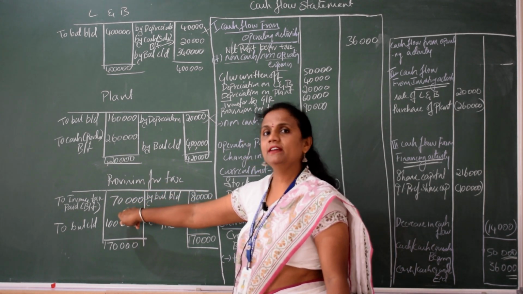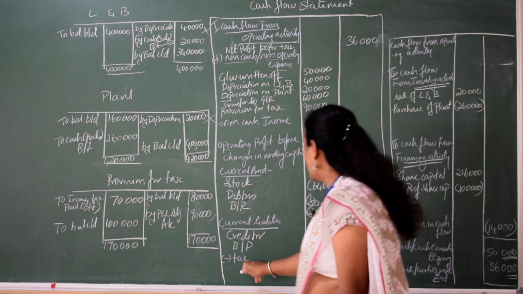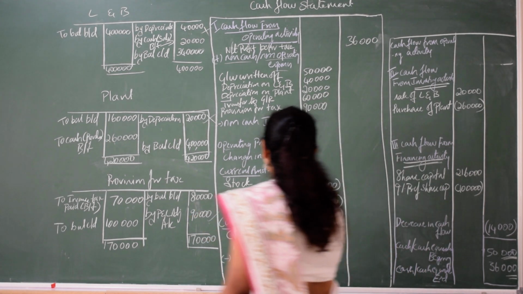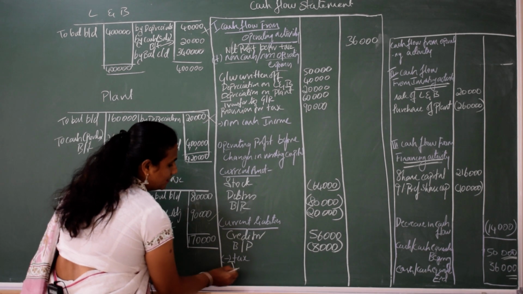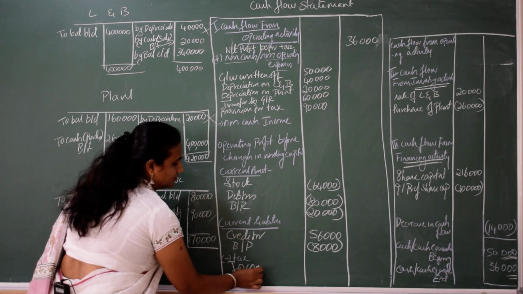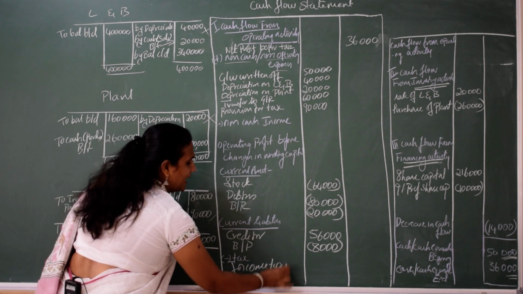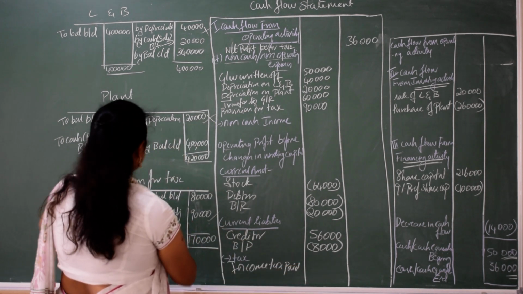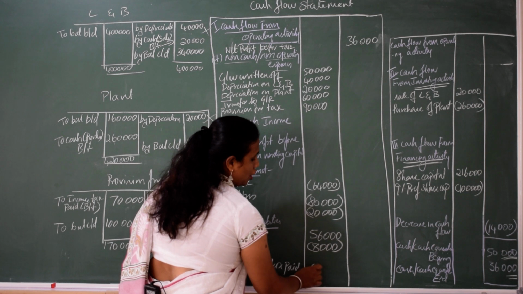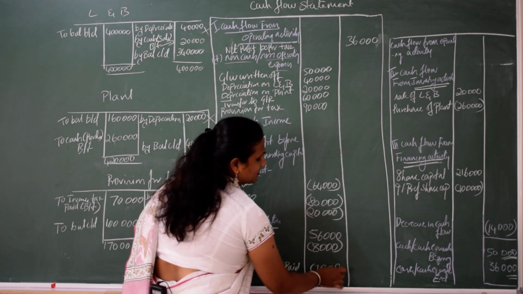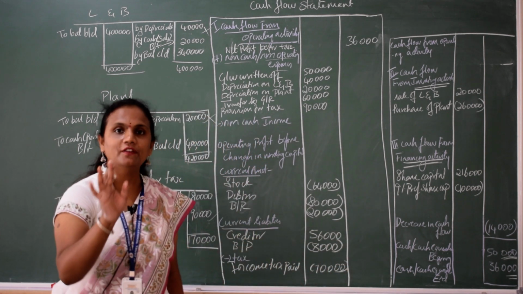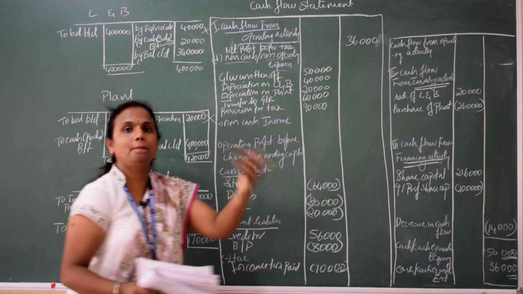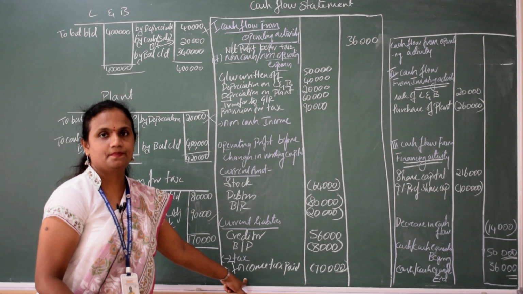But you have paid income tax. How much have you paid? 70,000. That should come as less tax. Under that you write down income tax paid. How much are we paying as income tax? 70,000. The provision we have still not paid, so you write the provision here. The one you have paid, you have to minus.